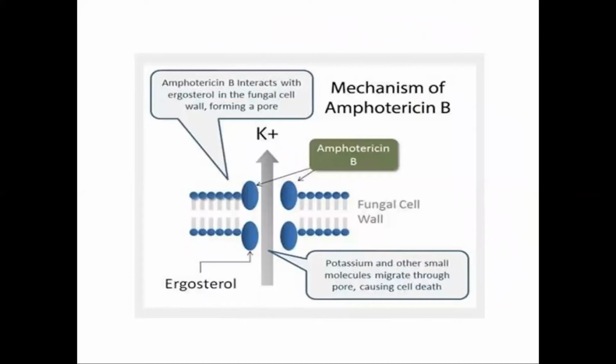In this diagram, we can see that amphotericin B interacts with ergosterol in the fungal cell membrane, forming a pore, that is, a canal. Due to formation of the canal, that is the micropore in the cell membrane, the cell membrane permeability is increased, and we can see that potassium and other small molecules move out through the pore, and the fungus swells up, causing cell death. This is responsible for the fungicidal action of amphotericin B.